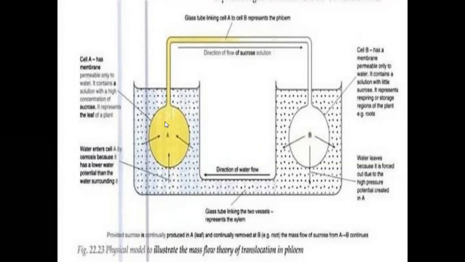See children, the mass flow or pressure flow is explained by this experiment.